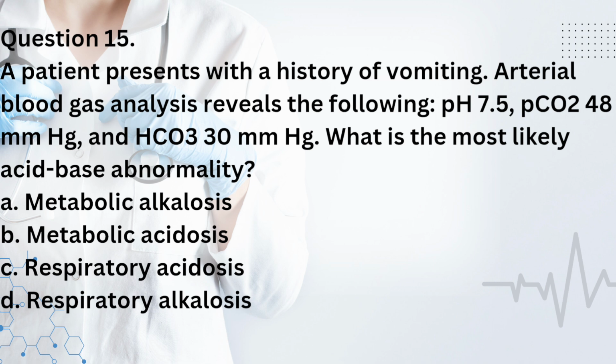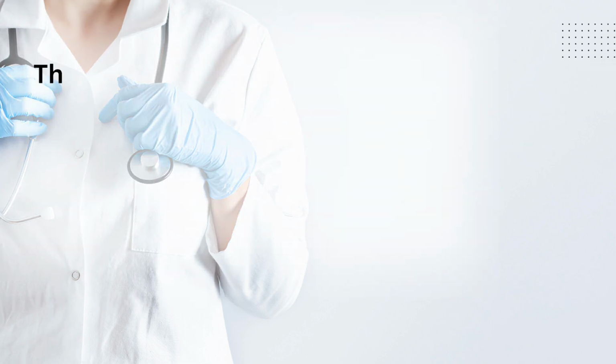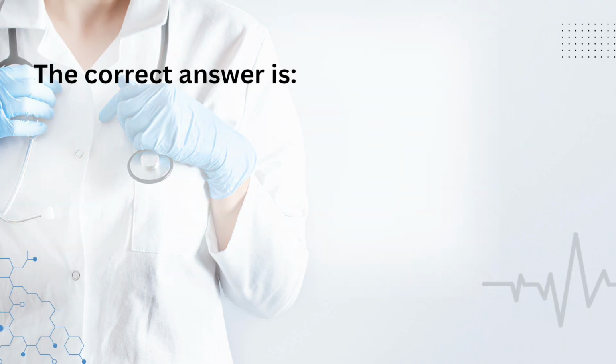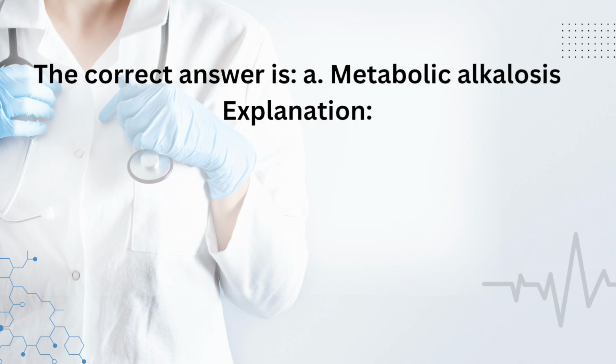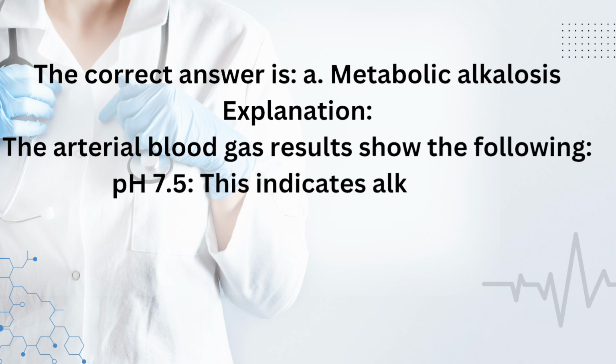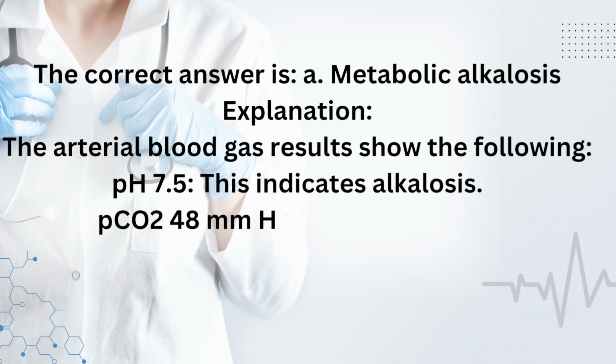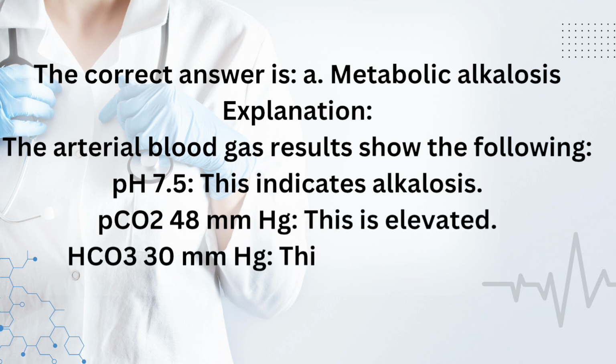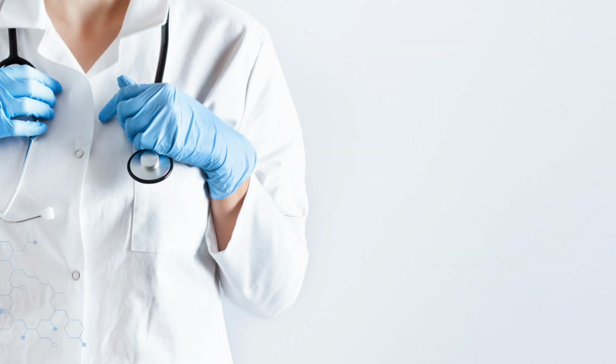D. Respiratory alkalosis. The correct answer is A. Metabolic alkalosis. Explanation. The arterial blood gas results show the following: pH 7.5, this indicates alkalosis. PCO2 48 mm Hg, this is elevated. HCO3 30 mm Hg, this is also elevated.